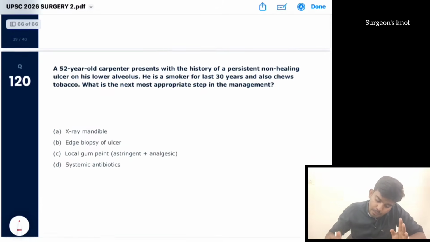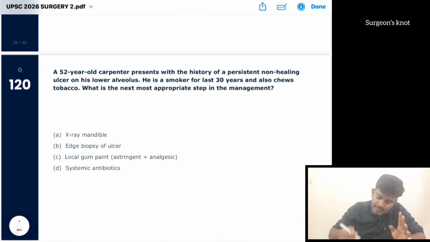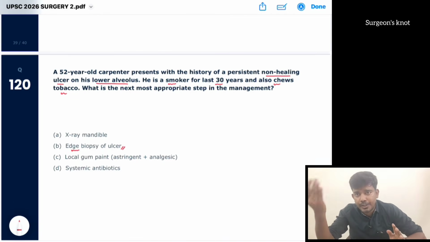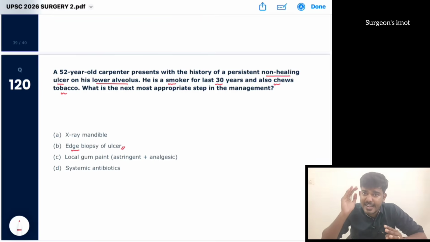Then a 52-year-old carpenter presents with a history of a persistent non-healing ulcer in the lower alveolus. He is a smoker for 30 years and also chews tobacco. What is the next most appropriate step in the management? Everything here is suggestive of a malignancy of the oral cavity. In order to diagnose that, we have to go for an edge wedge biopsy of the ulcer.